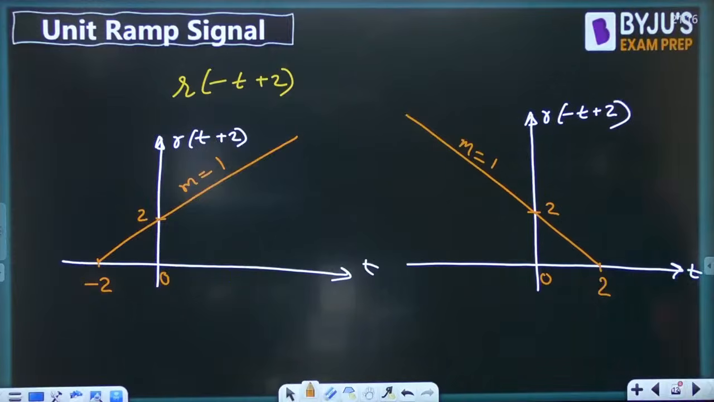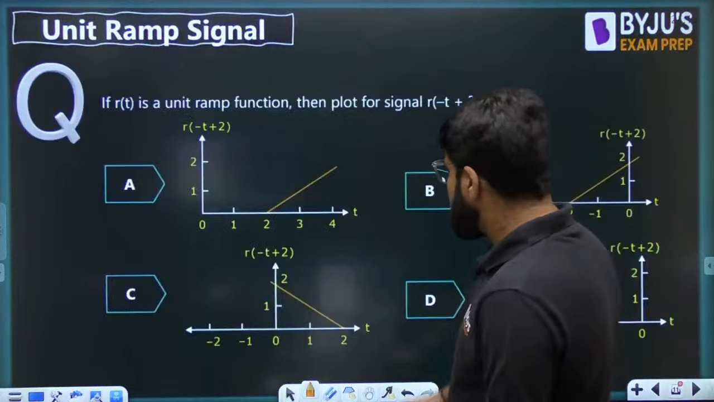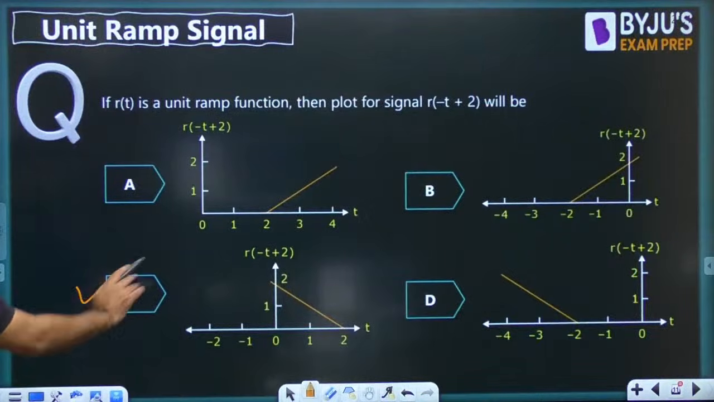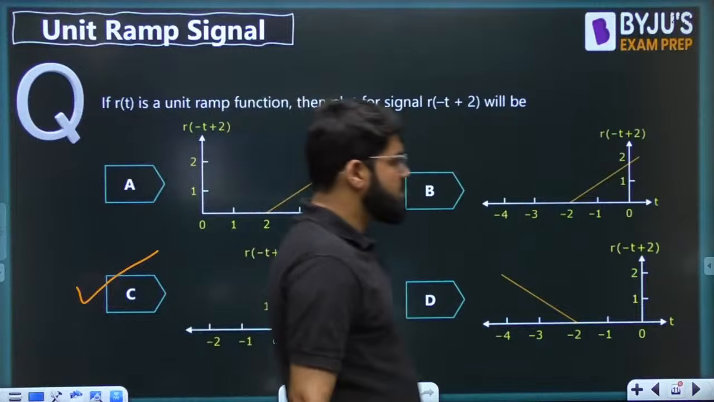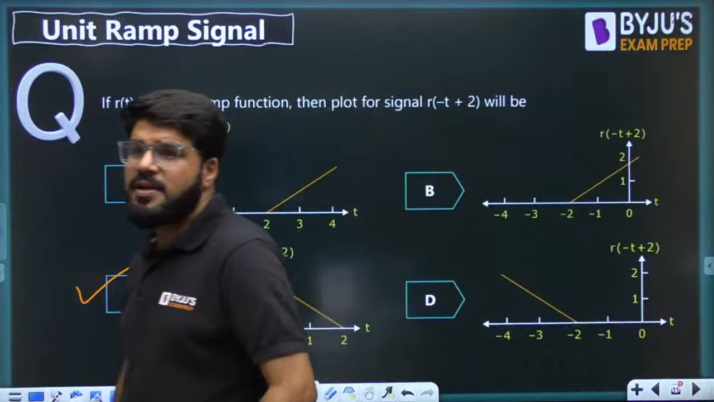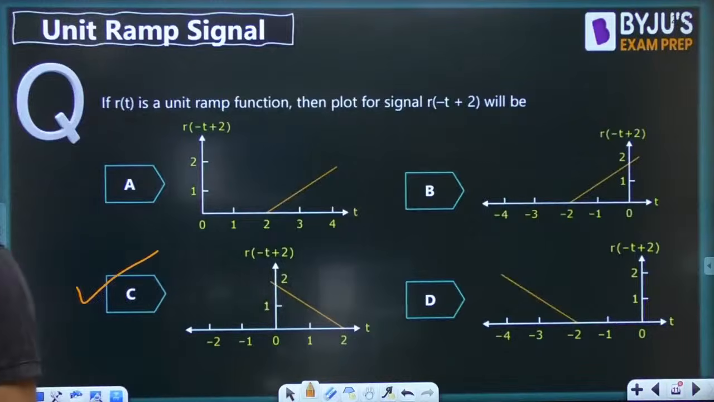Okay, so this is r of minus t plus 2. So what is the correct answer, dear? Now look into this. It is option number C. Right. Sandeep, just check out your answer once again. It is answer number B.